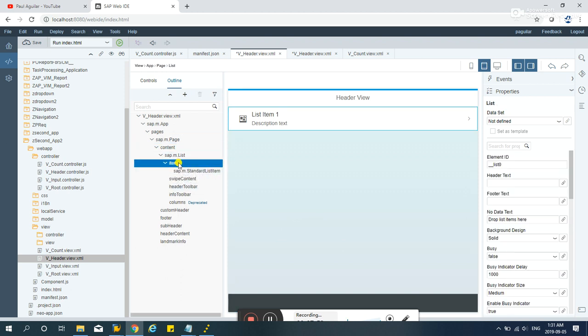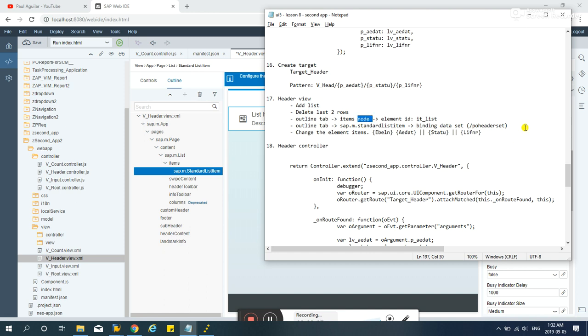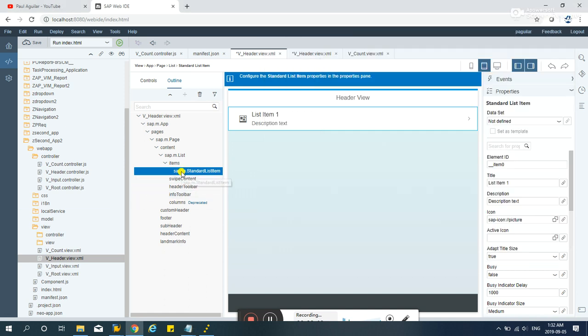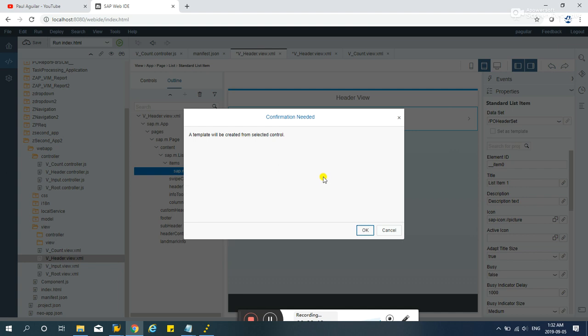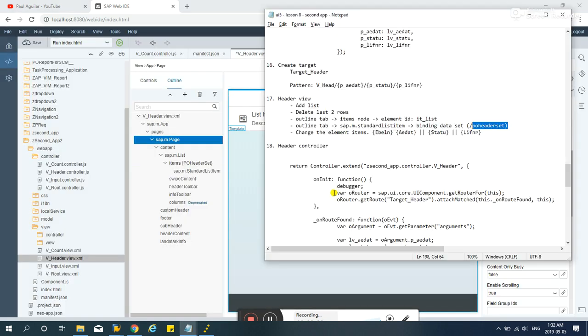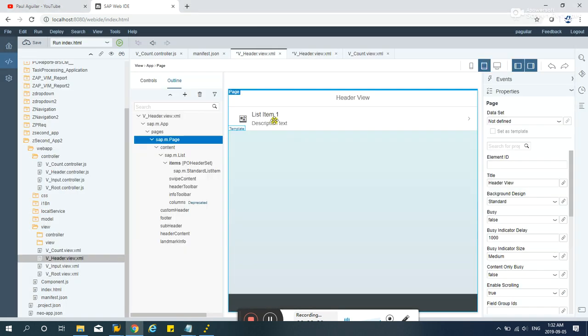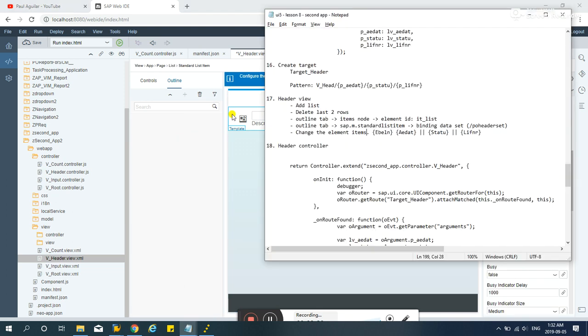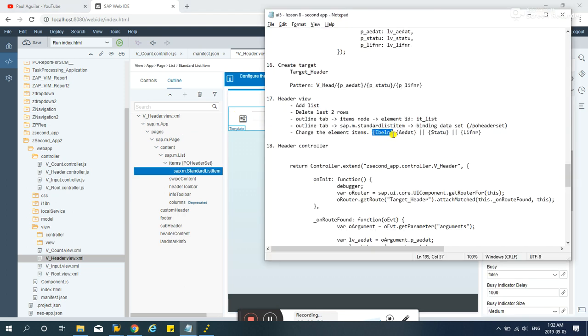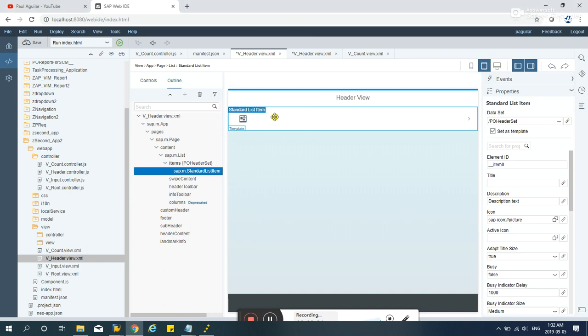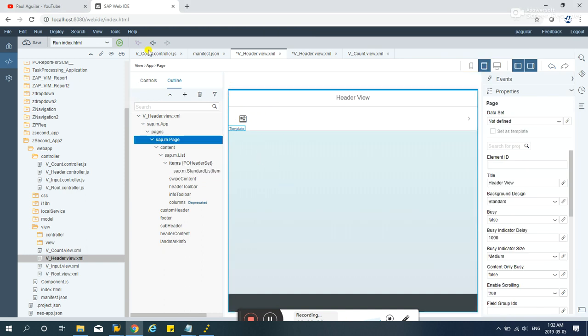Make sure you highlight the items and change the ID to ID item. After that, add the binding: highlight this one, sap.m, that's standard list item, and bind it to PO header set. Hit OK, and change the elements, the text elements. What did I do here?